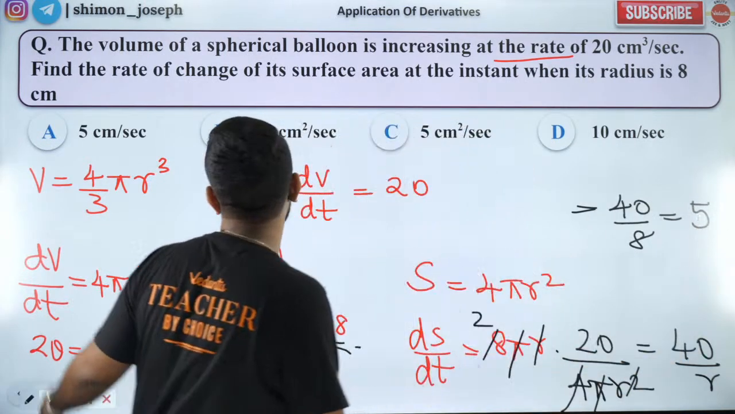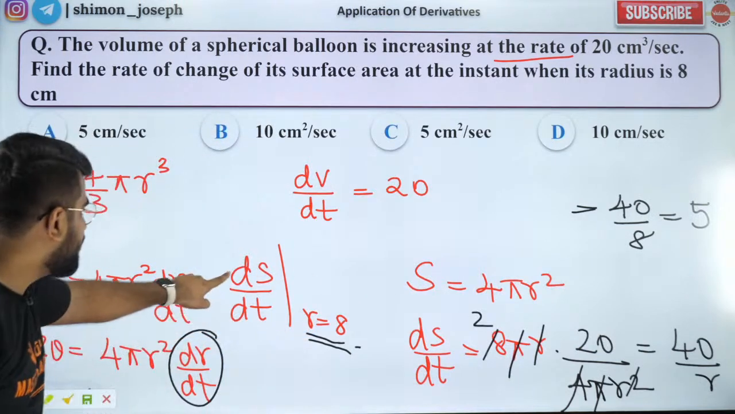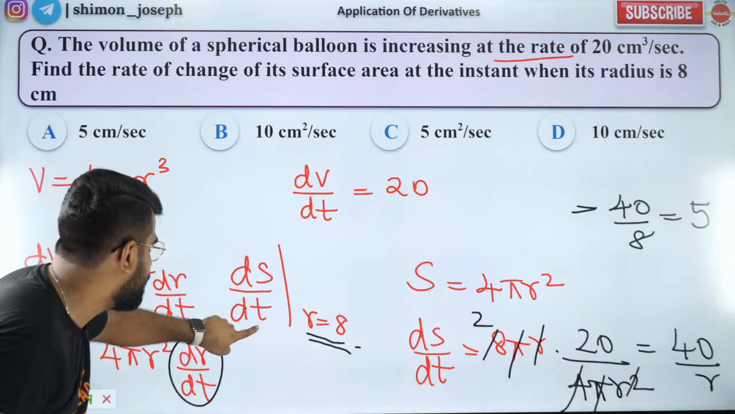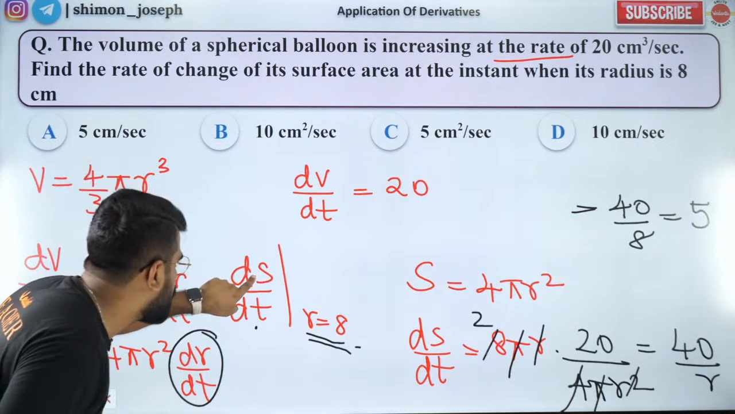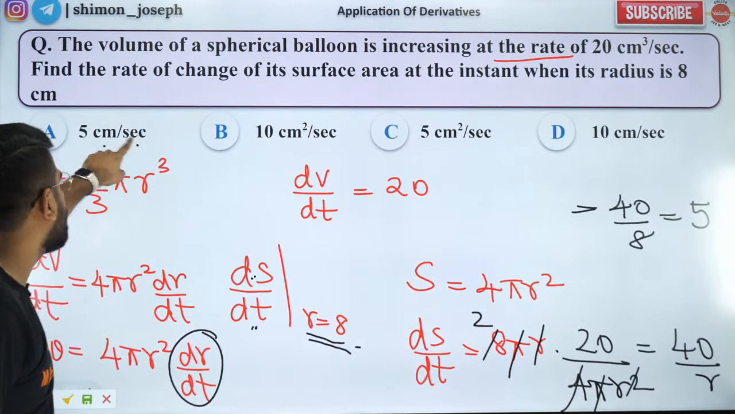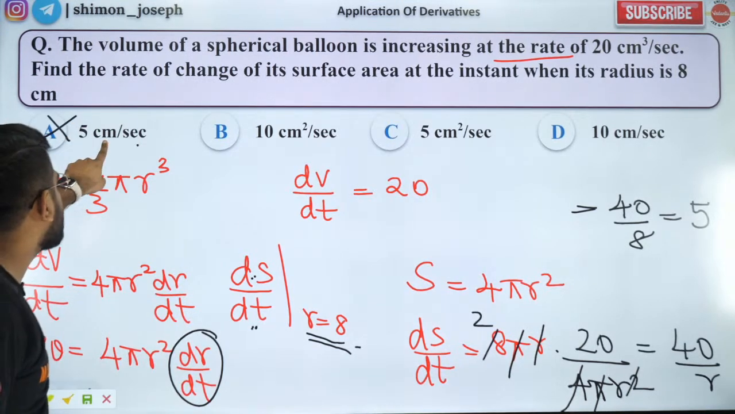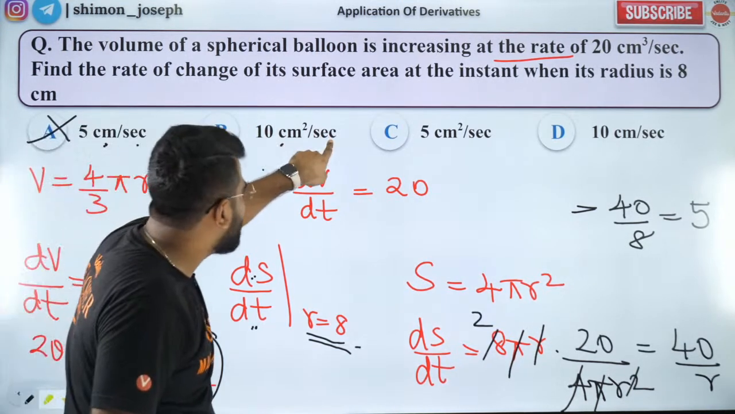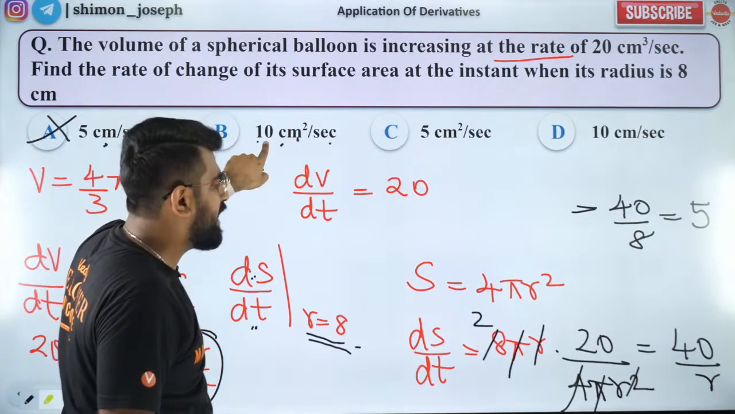So what is the correct answer? Units I want to check. See, it is surface area by time. Surface area means centimeter square. Time means second. So centimeter square per second. No, this is wrong. Centimeter square is not there. Centimeter square per second, correct. But answer is 5, not 10.